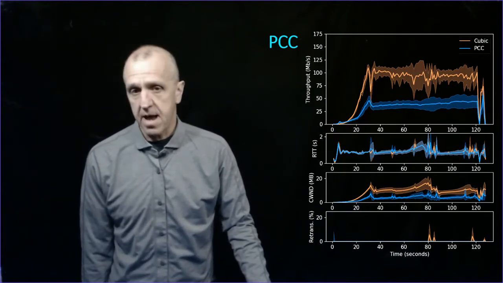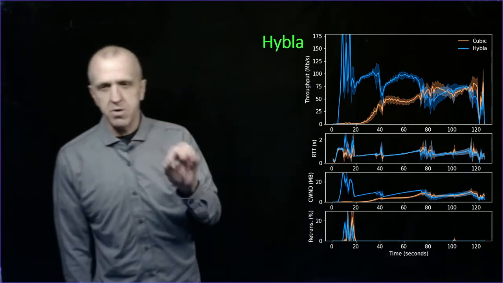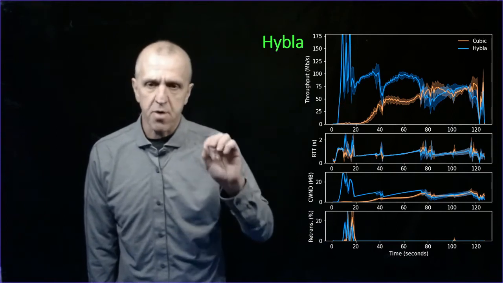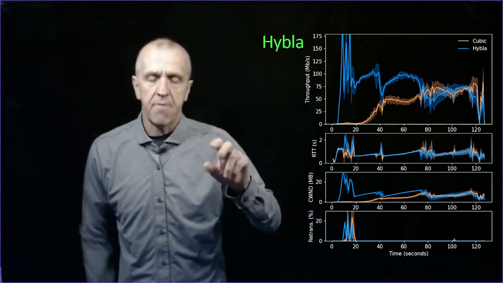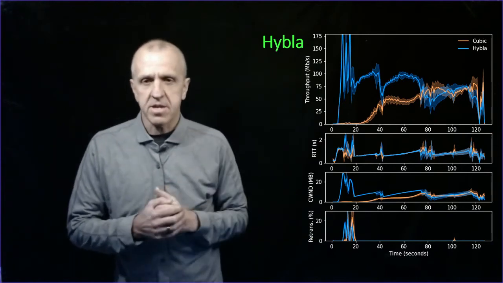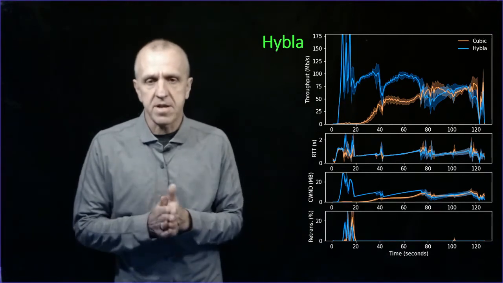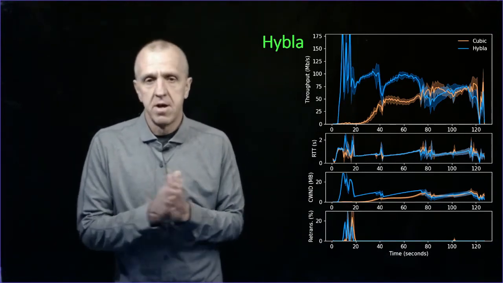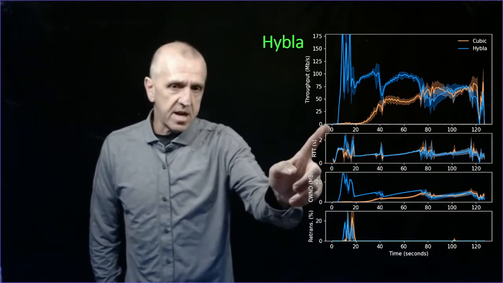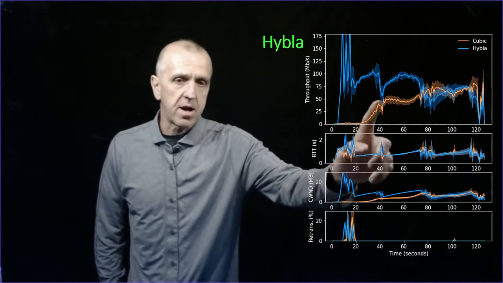Our last snapshot here, last of the four, is Hybla. Again, Hybla is sort of tuned to high latency. And what it does is it changes how fast it ramps up, so how fast it grows the window in relation to this base RTT. So it says, oh, if your RTT is higher than a typical wired network of 25 milliseconds, let's grow the window faster. And so here's Hybla with this blue at the top. And again, that's what we see, it ramps up much quicker, right? Versus my Cubic, which again takes a while to ramp up.